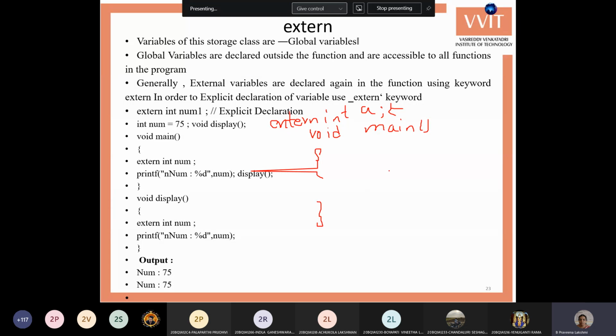Assume that this program is second.c, and there is another program called first.c, and within that you declare the variable int a. If you give a value like 100 here, there are no other functions. Assume that there is only the variable declaration a equals 100. Just compile this.